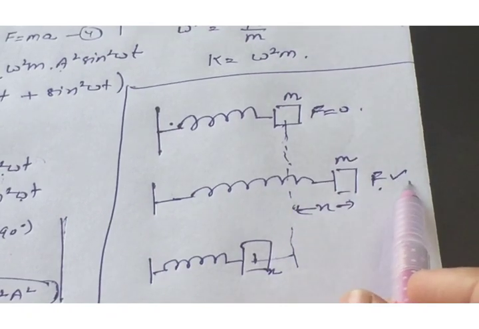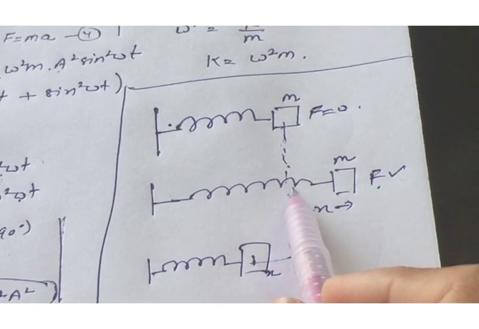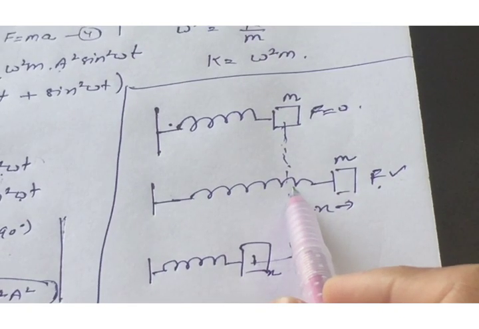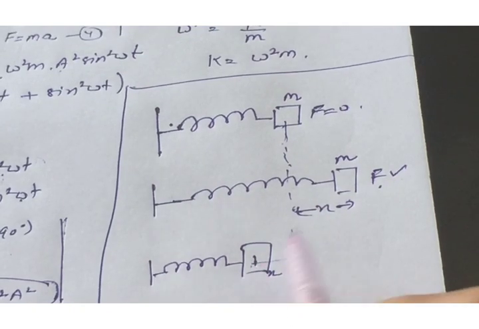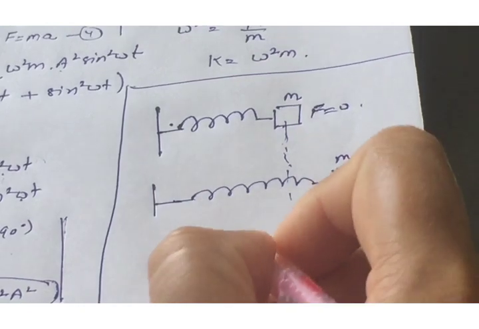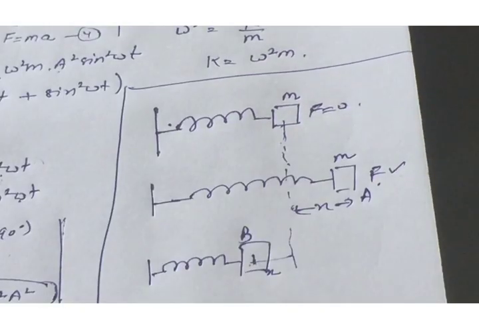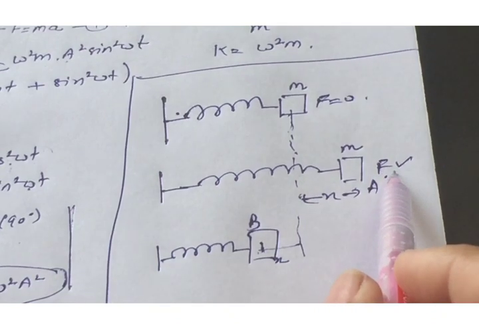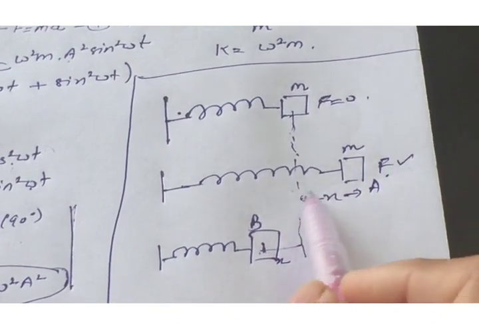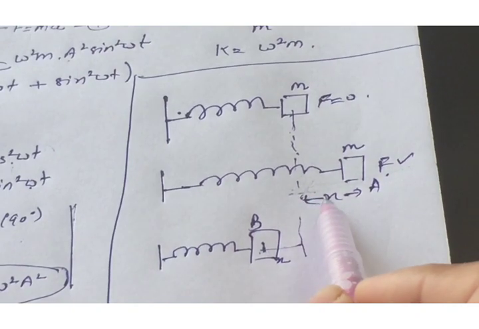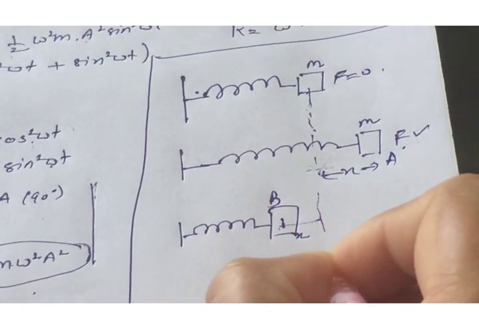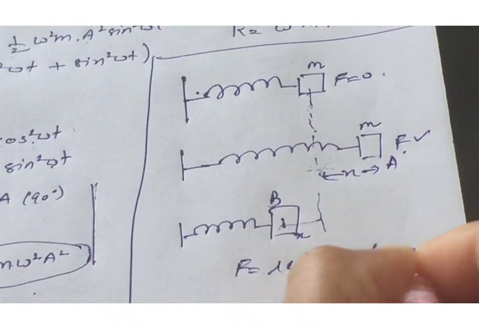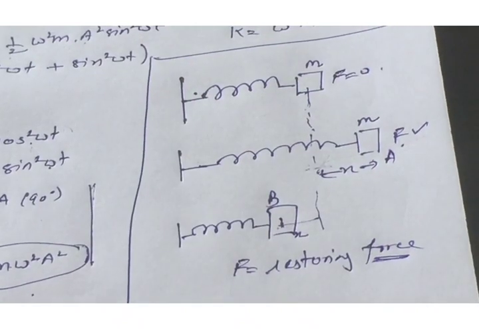As we remove this force, the particle starts to regain its original dimensions, but due to the property of inertia, when no external force is applied, if the particle is moving with a constant velocity, it will keep moving with a constant velocity and it will come to the position B. And let us consider this is the position A. This force always tries to move the particle towards the rest position or equilibrium position, so this force is known as the restoring force, because every time the particle moves towards the mean position because of this force.